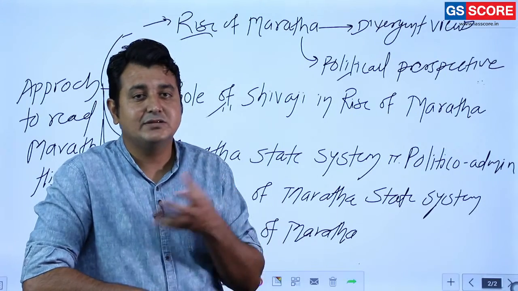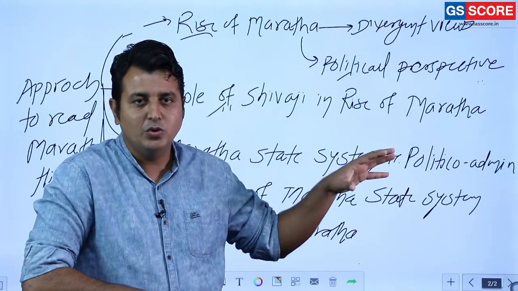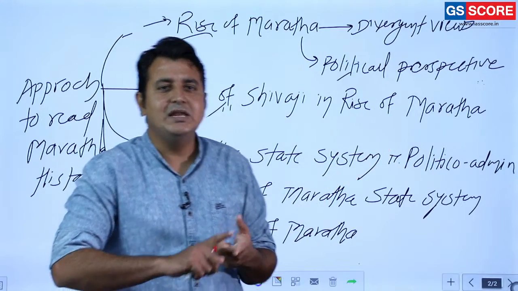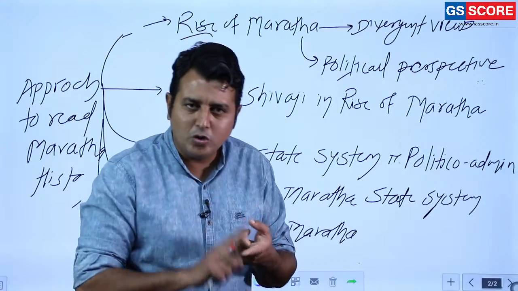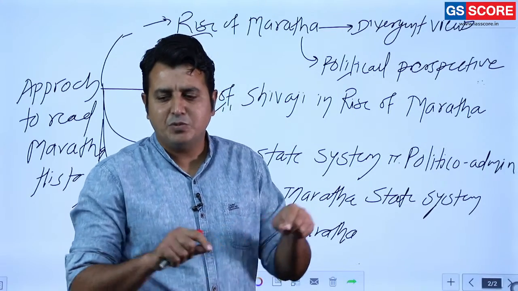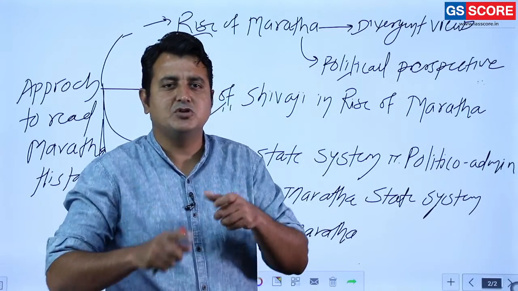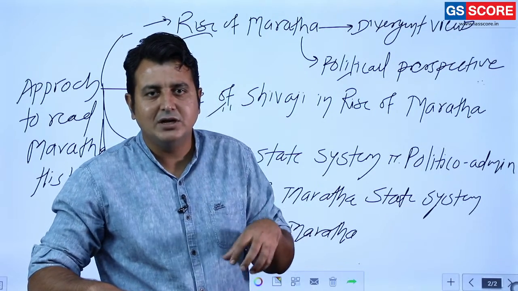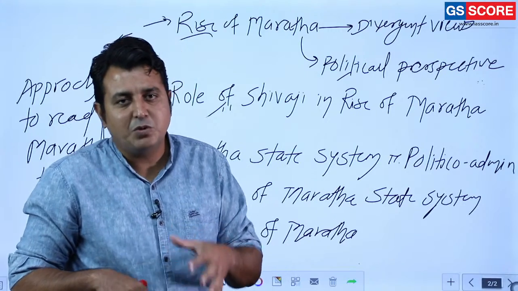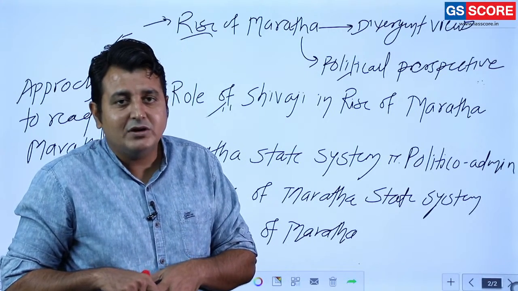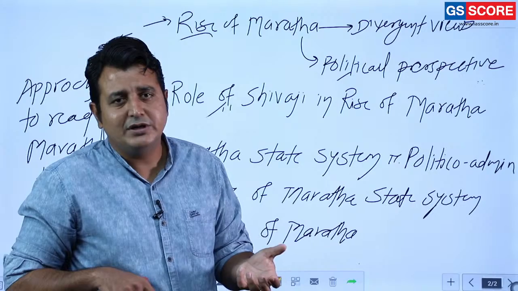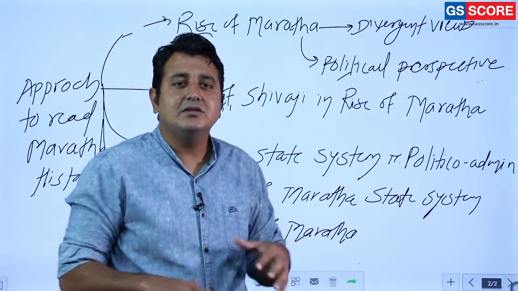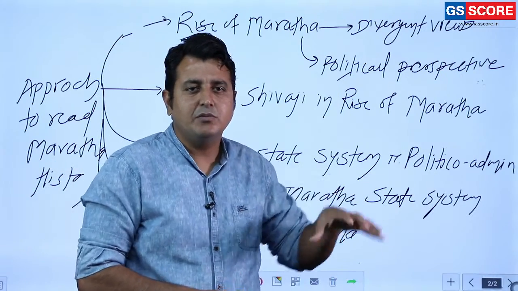Internal aspect and external aspect. The internal aspect I told you already. Internal aspect means inherent problems are there, socio-economic problems are there. Inherent problem means basically problem in administration. Socio-economic problem means basically related to the other aspect, revenue and all. These problems are there. Then along with that, conspiracies are also there. That is also an internal problem. Weak successors, that is an internal problem. So many internal problems are there.